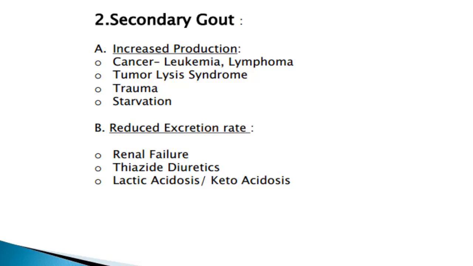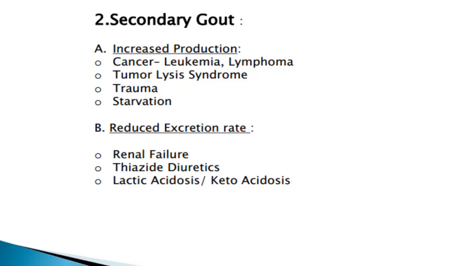Increased production may occur in different types of cancer, in leukemia, lymphoma, or trauma, starvation, or tumor lysis syndrome. Now, reduced excretion may be due to renal failure, thiazide diuretics, lactic acidosis, or ketoacidosis.